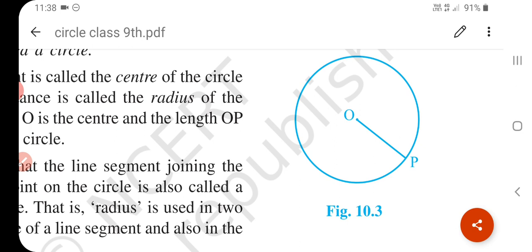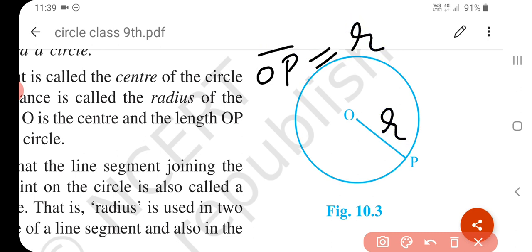Okay, understand? Note that the center of a circle does not lie on the circle. The center is always in the interior. Okay, let O be the center of a circle and R be the radius. If P is a point on the circle, then the line segment OP is the radius of the circle. So you can say that line segment OP is a radius of the circle, that is R. Then this line segment OP is the radius of a circle and its length is R.